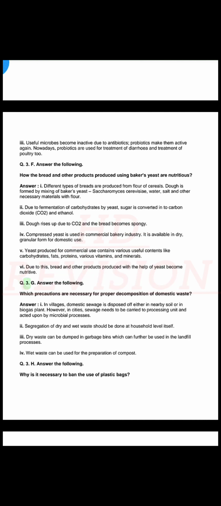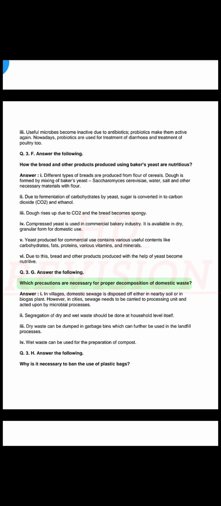Q3. G. Answer the following. Which precautions are necessary for proper decomposition of domestic waste? Answer. 1.